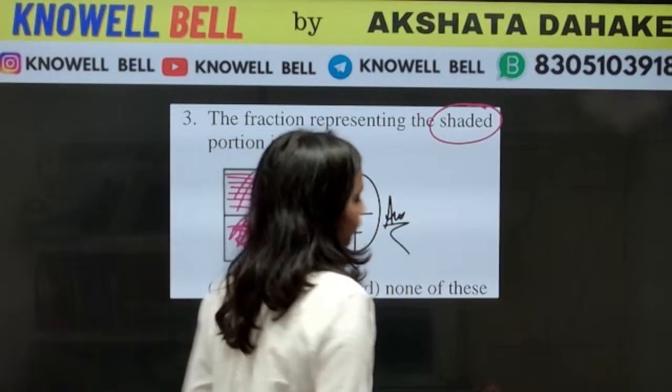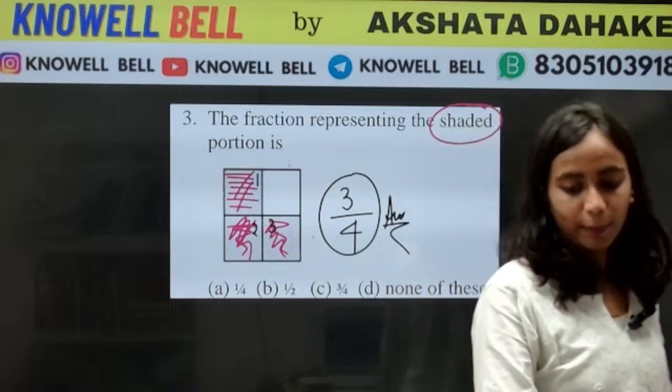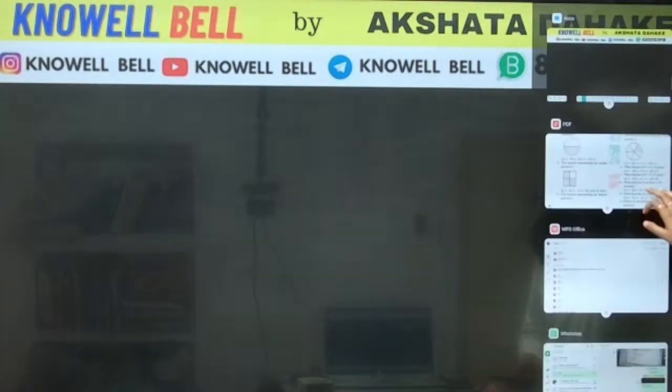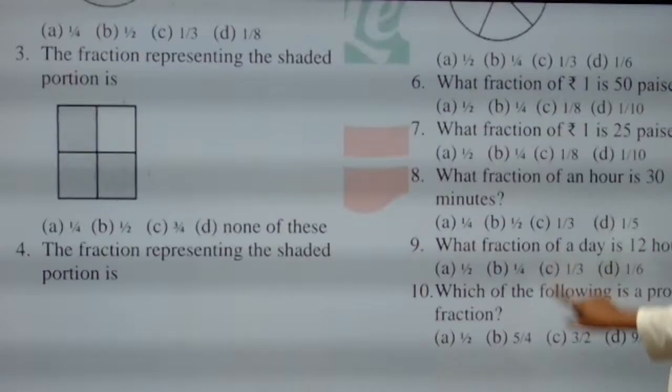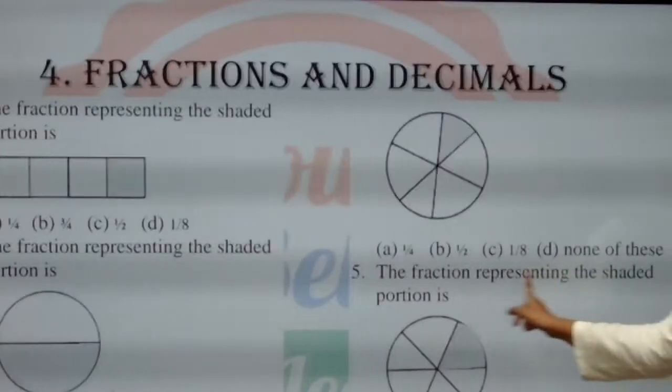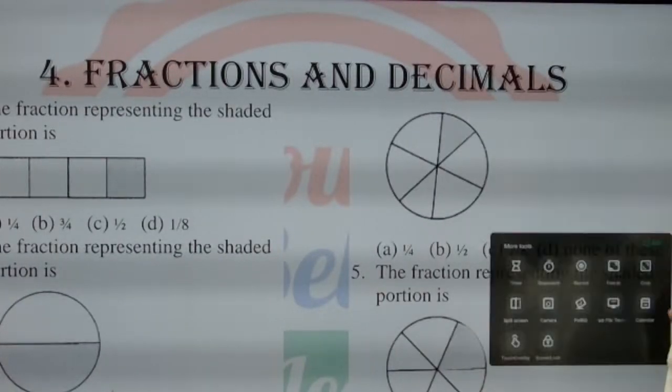3/4. Which one is shaded? Shaded is 3/4. So the correct answer for the question is 3/4. Okay, the next question, that's over here. Once again you have to tell the shaded portion.